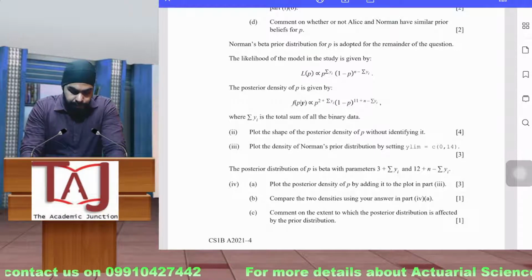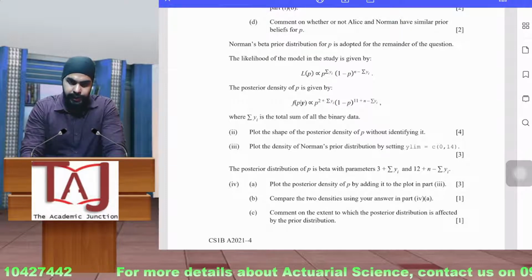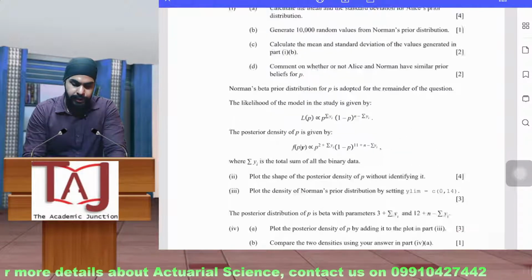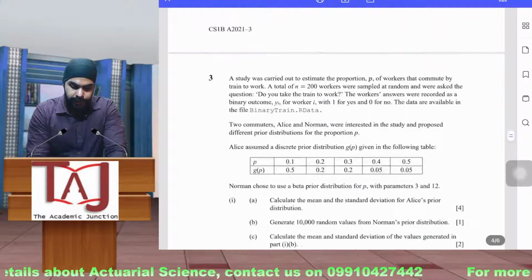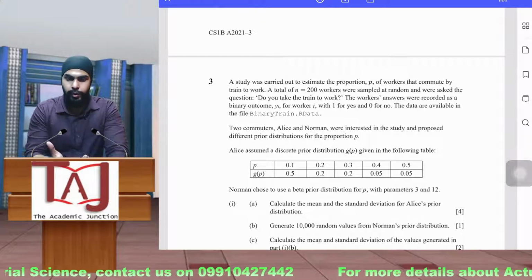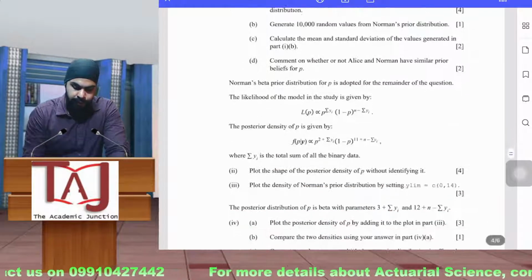where sigma yi is the total sum of all the binary data. So binary data is the data that you have. Binary data is basically yes or no. It is mentioned in the question. They were asked a single question, do you take the train to work? So the answer will be yes or no. So it is binary data because it has just two outputs, either yes or no.